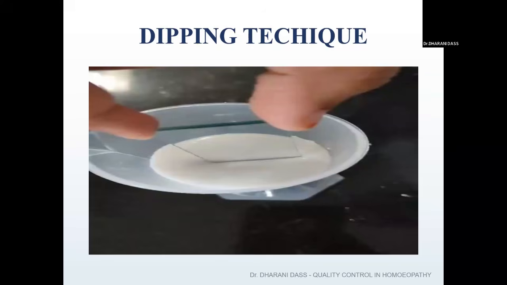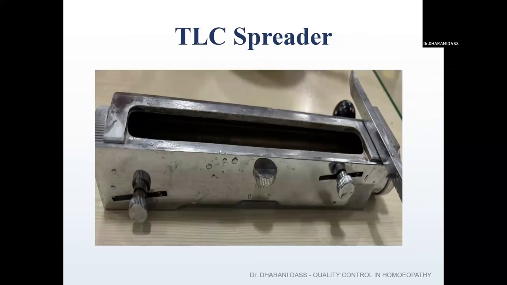so much more will get wasted. And then the third technique is the spraying technique. It is just like how you spray perfume. The slurry has to be taken in a spraying bottle and sprayed over the glass plate. I didn't have a picture of the spraying technique, but in this technique they just spray the slurry onto the glass plate.